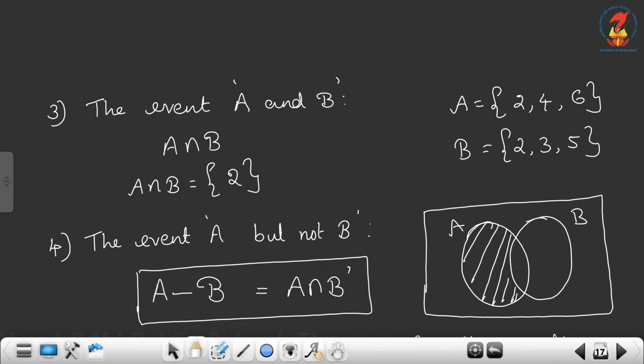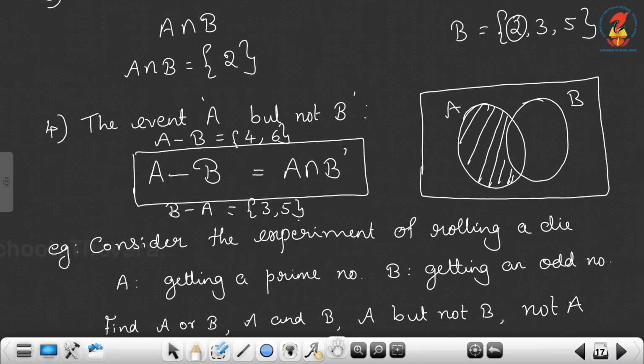The notation is A minus B. So from this example, what is A minus B? The set of all elements in A but not in B. So 2 is common. Other than this 2, which elements are in A? That is 4 and 6. That is A minus B. What is B minus A? The set of all elements in B but not in A. So you have to look into B, other than the common element 2, that is 3 and 5. So B minus A means B but not A. That is B minus A. Now one example.